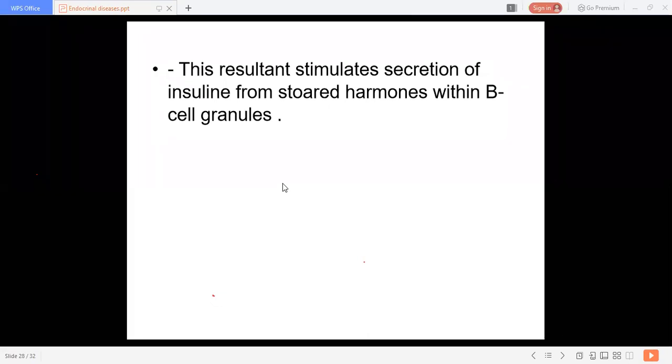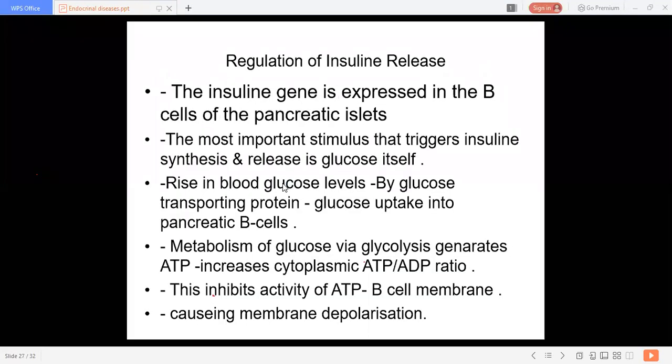So this insulin gets stored in the granules of the beta cells, that is the beta cells of the islets of Langerhans. Whenever there is membrane depolarization, there is stimulation of release of insulin, and thus insulin gets released into your blood to decrease the amount of glucose.